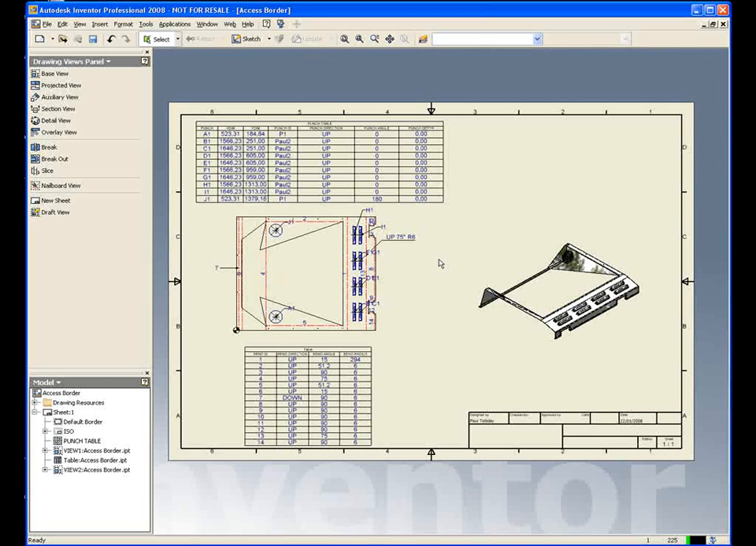And there you go, that's sheet metal, very, very easy to use and quite intuitive with the menus. I hope you enjoyed that. Thank you very much.